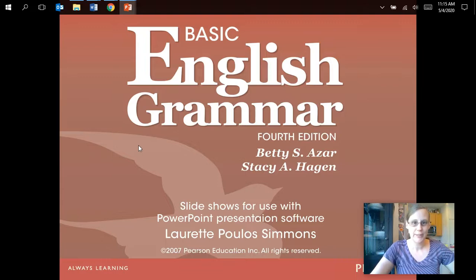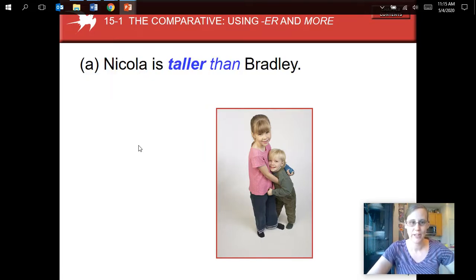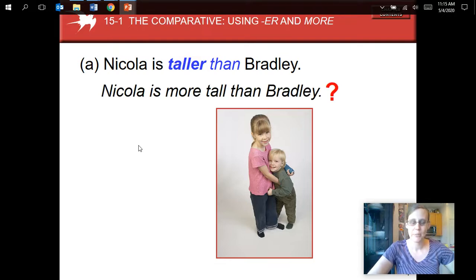So in the last lesson we looked at comparatives and we looked at using ER. For example, Nicola is taller than Bradley. So we had that sentence, right? Nicola is taller than Bradley. I think you remember that form. And remember, can we say Nicola is more tall than Bradley? No, we cannot. With one syllable short adjectives, we do not use more. We say taller, we add the ER, right?